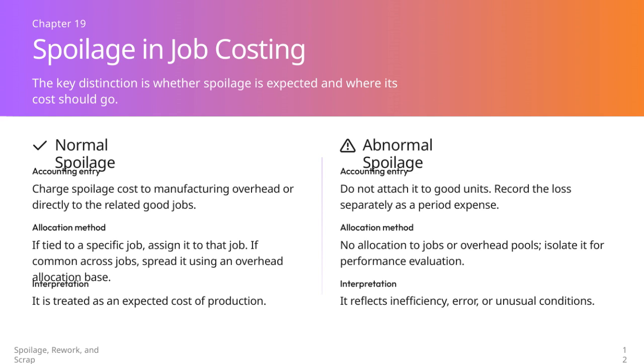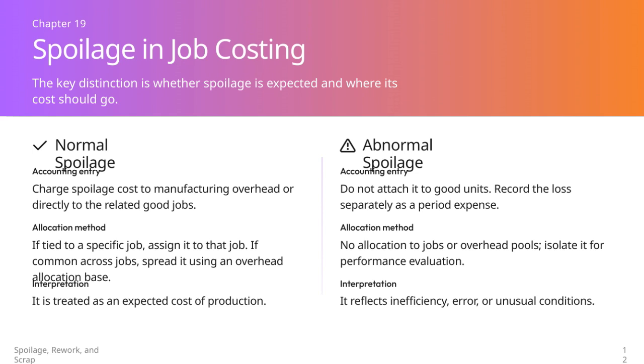On the other hand, abnormal spoilage is different. It's unexpected and usually indicates inefficiency or errors. Because of this, its cost is not assigned to good units. Instead, we record abnormal spoilage as a separate period expense. There's no allocation to jobs or overhead pools, we isolate it to better evaluate performance and identify issues.